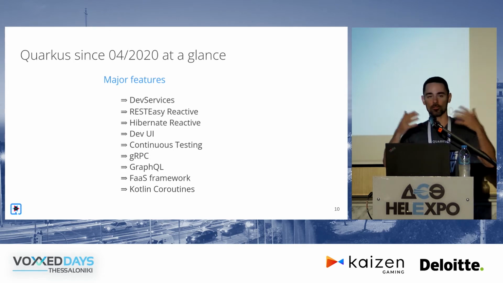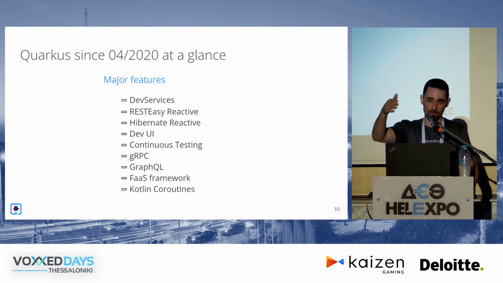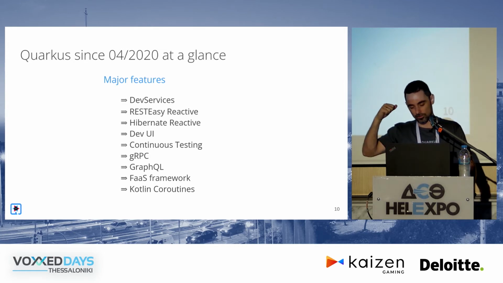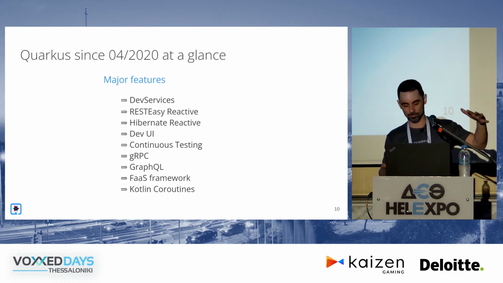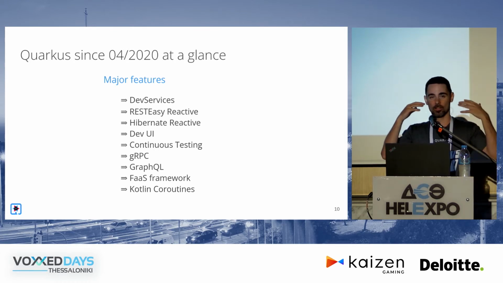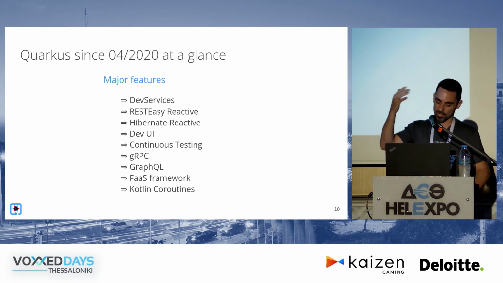So Hibernate, as you all know, has been around like 20 years, probably the most popular library in the Java ecosystem. Now it has a reactive version. So now with REST-easy Reactive and Hibernate Reactive, as we'll see in the demo, you can create real-world applications at a very, very high level with the APIs that you already know, and stay on the reactive route all the way. So no blocking I/O, which at the end of the day results in you being able to achieve higher throughput.